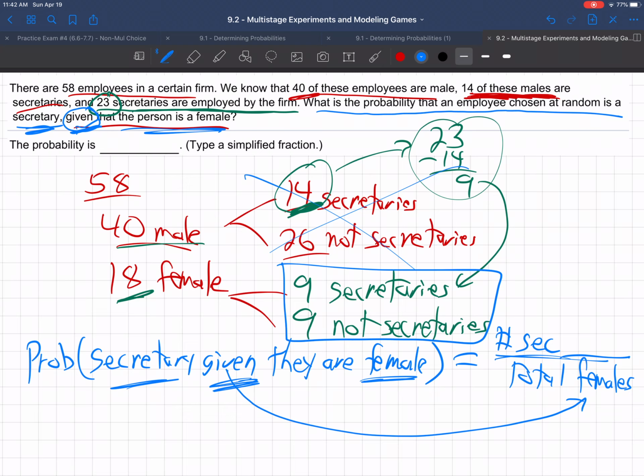If I said, hey, what's the probability that I chose a Fresno State student at random, what's the probability that it's a female? And if I just said that right there, you'd say, I don't know, about half the school is males and half is females, I guess probably about half. And I said, given that they're a liberal studies major.